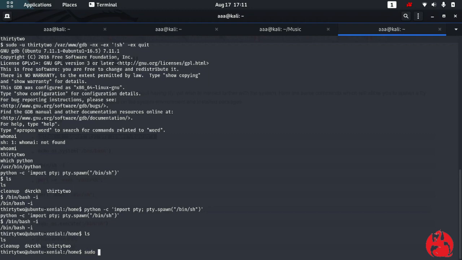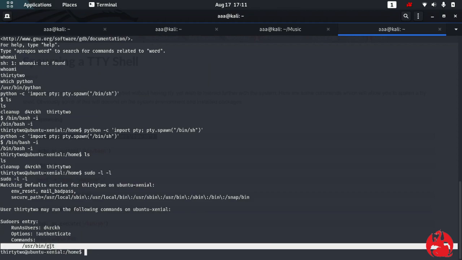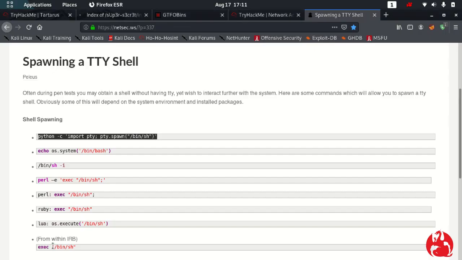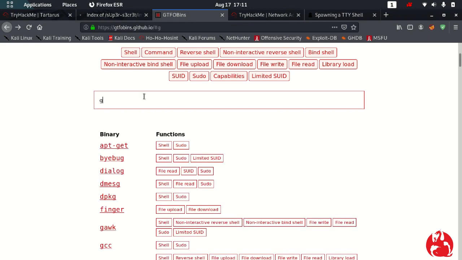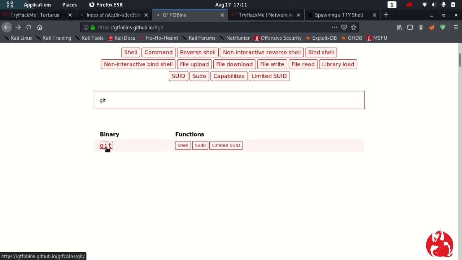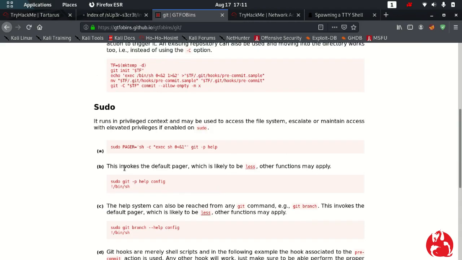So sudo -l, and then again that user can only run one command as the user Derek, which is git. So in GTFOBins, again I'm going to search for git, and in git I'll try and get the shell or the sudo as well. It's the same actually. So to get sudo I have to type this command.